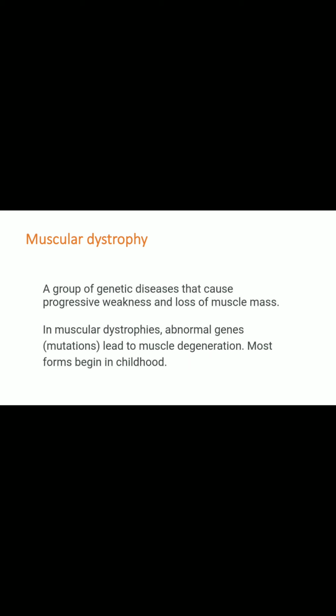The muscular dystrophy, which is affecting the muscles, is a result of a group of genetic diseases causing progressive weakness or loss of muscle mass.